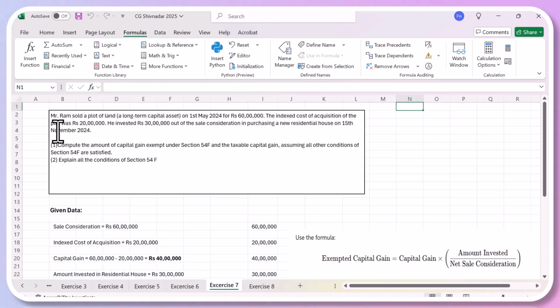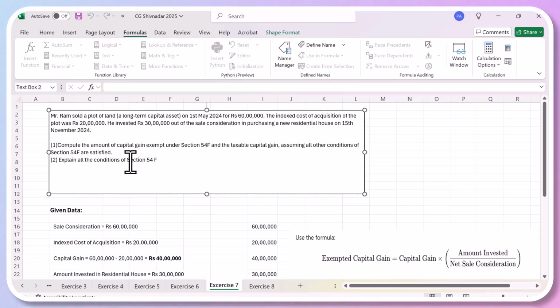Now here, he has sold a plot of land. If you are selling anything other than a house, the exemption under Section 54, which we just read earlier, was only when you were buying a new house. So you are entitled for some exemption under Section 54F.